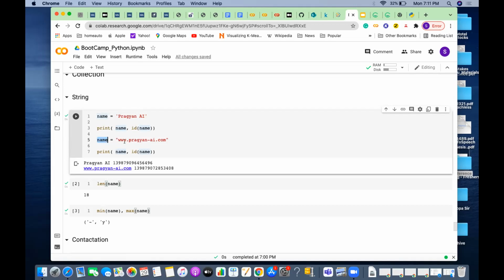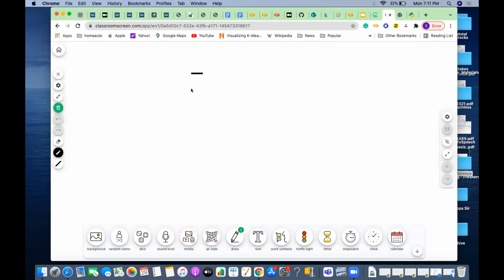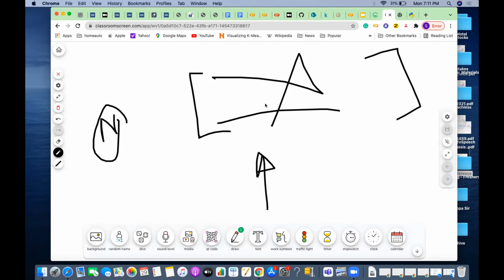As I discussed in the last class, how int is immutable: this name is pointing to a memory location where I have stored something like Pragyan AI. Since I'm using the same name to assign another value, instead of the old one I am assigning a new value. If I am able to assign the new value at the same location, then it is mutable.